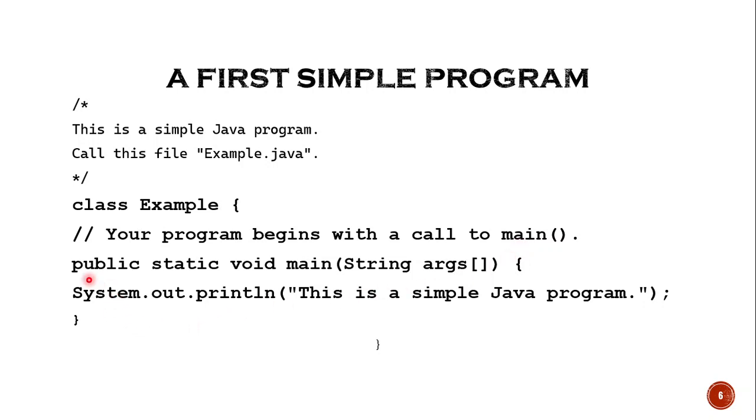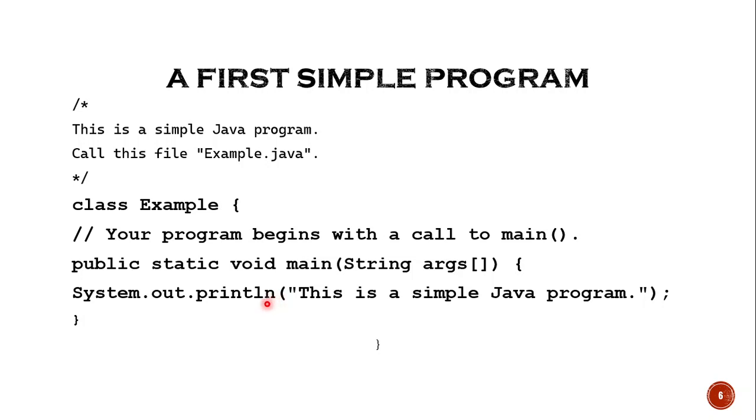Okay. Coming to the last line, I hope this line is clear, this line is clear, and this line is clear. Coming to the last line, you can observe here system.out.println, and we have written inside what has to be printed, that is, this is a simple Java program. Okay. So the output of this whole program will be what now? This is a simple Java program. Okay. Now what is this println? Println is again a built-in function. The very important thing with the println is it will be printing in a new line. Whenever I write ln, it means that it is printing in a new line.